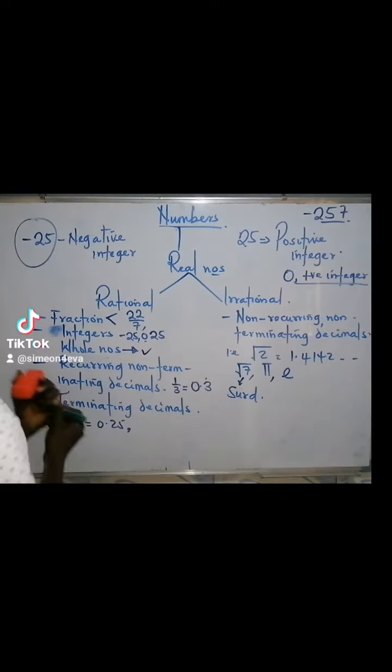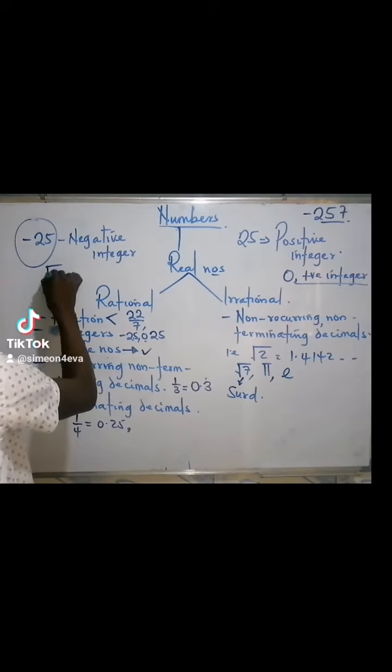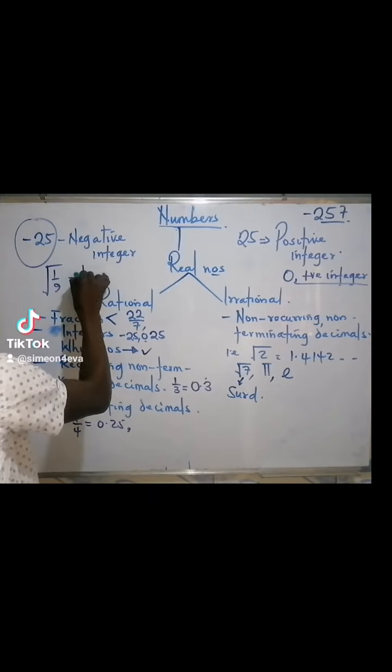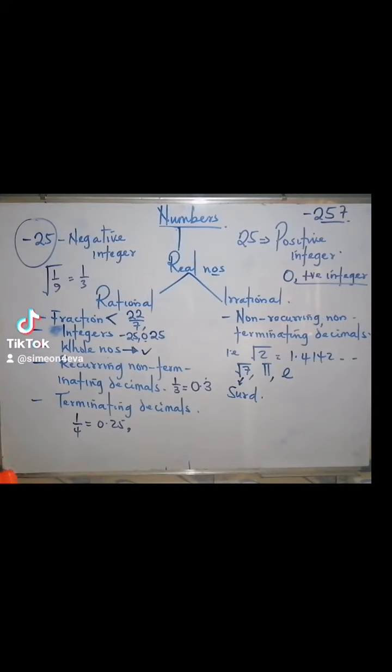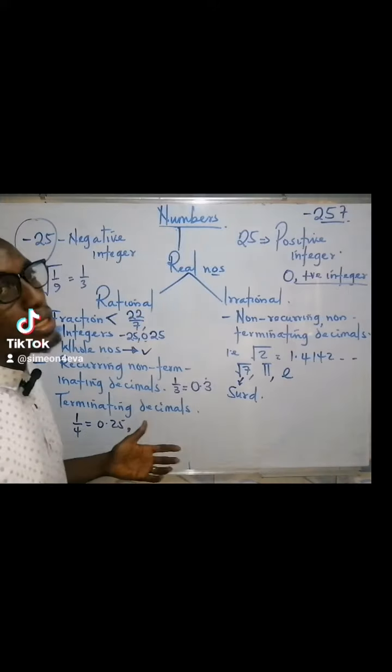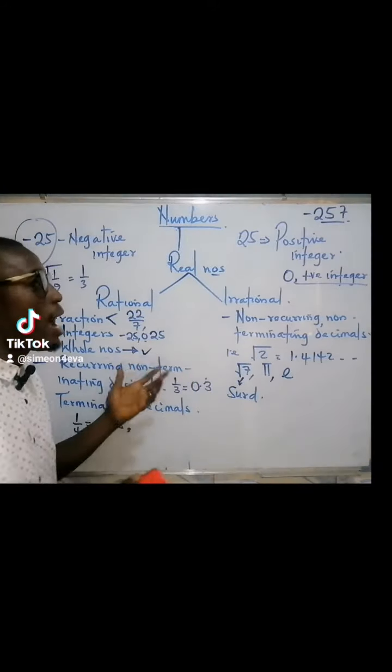For instance, the square root of 1 over 9 is still the same thing as 1 over 3, right? So you don't have decimals when you take their square root. And when you simplify further, you have a recurring non-terminating decimal or a terminating decimal. So you can now see some facts about the types of numbers.